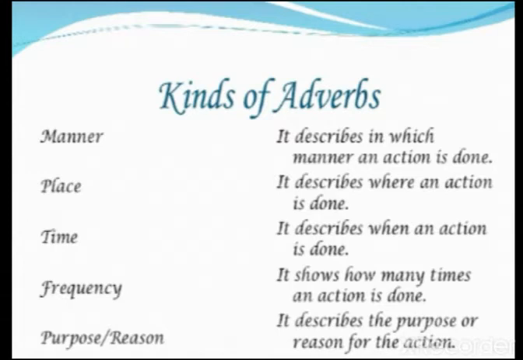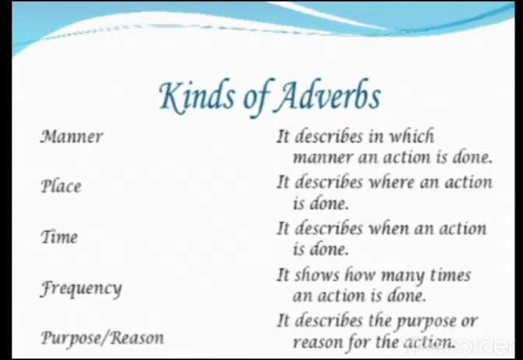It describes where an action is done. Third is time. It describes when an action is done. Fourth is frequency. It shows how many times an action is done.